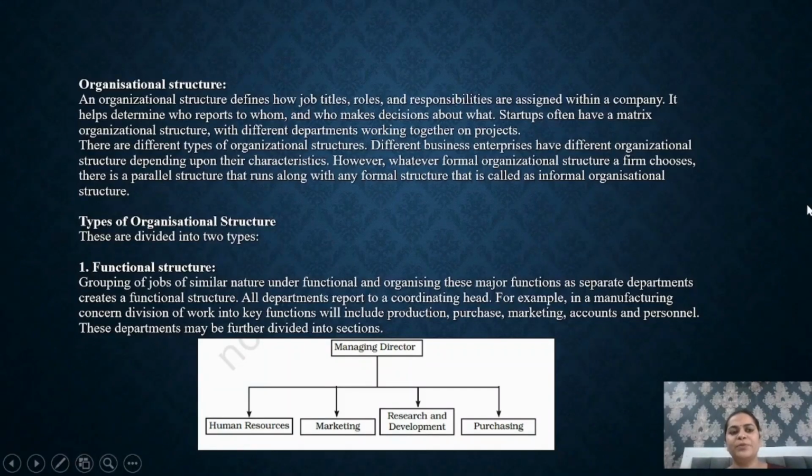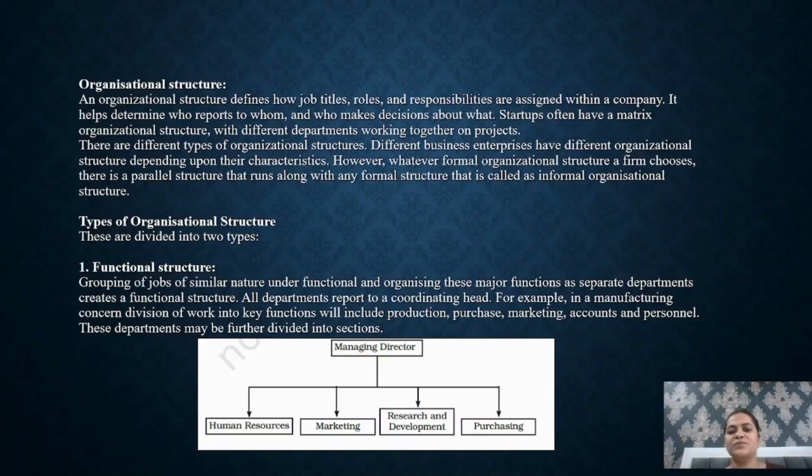Now the next topic is organizational structure. Organizational structure is simply the hierarchy of the organization. It means the hierarchy which every organization follows is the organizational structure of that organization. An organizational structure defines how job titles, roles, and responsibilities are assigned within a company. It helps to determine who reports to whom and who makes decisions about